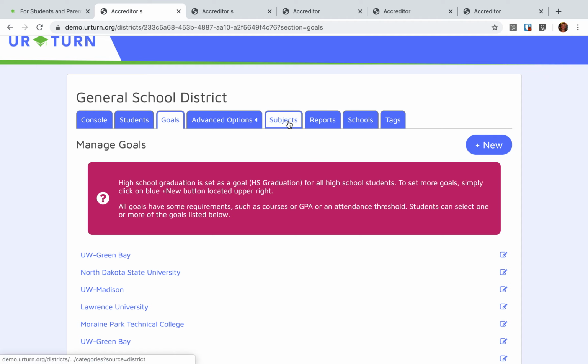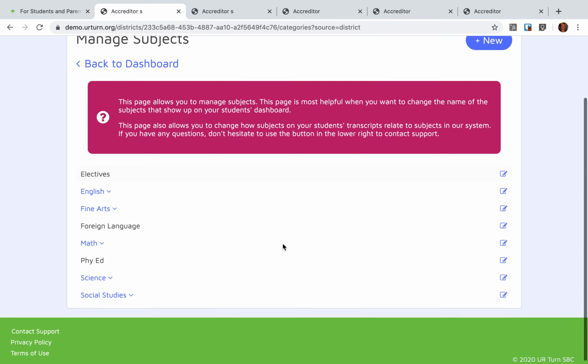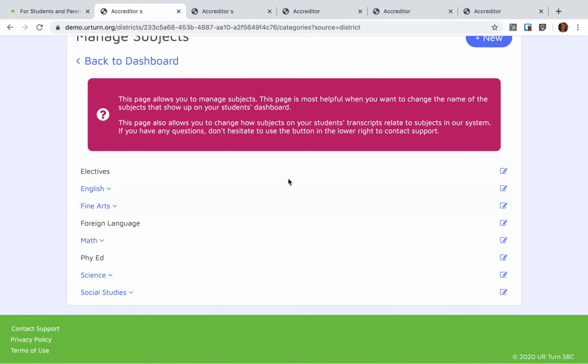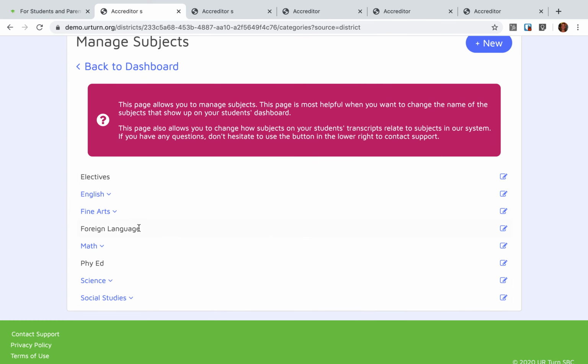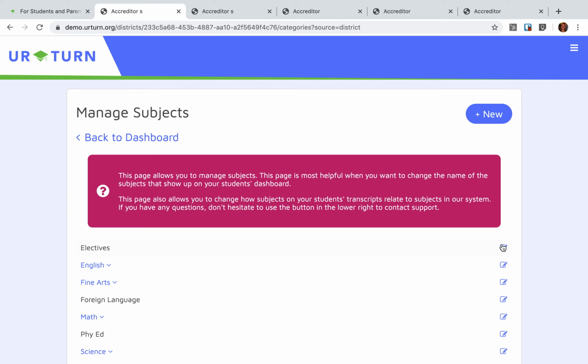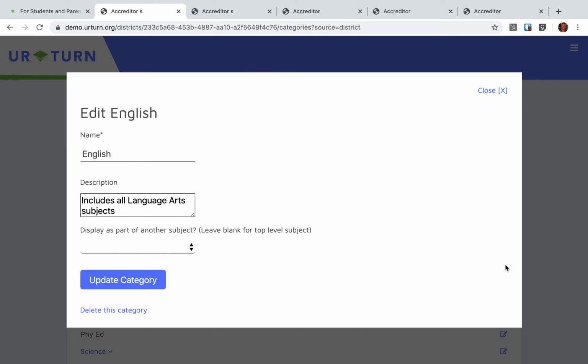Additionally, there are other features like the subjects that are associated with graduating high school on time, and whether other courses like foreign language might be required for eligibility at 4-year colleges, and they can edit this feature by changing the name. It may be language arts in your school, for example, that can be changed.